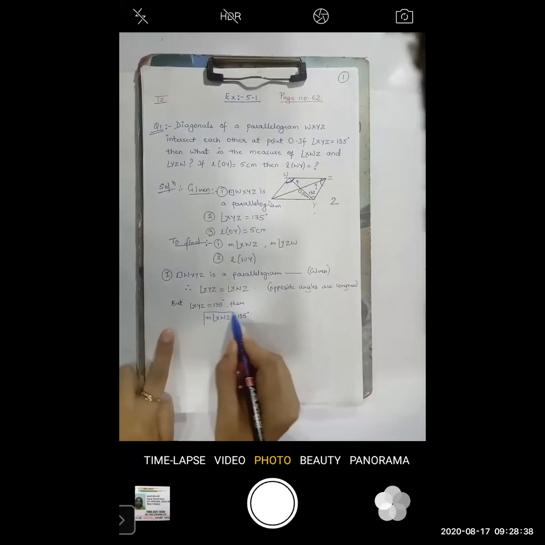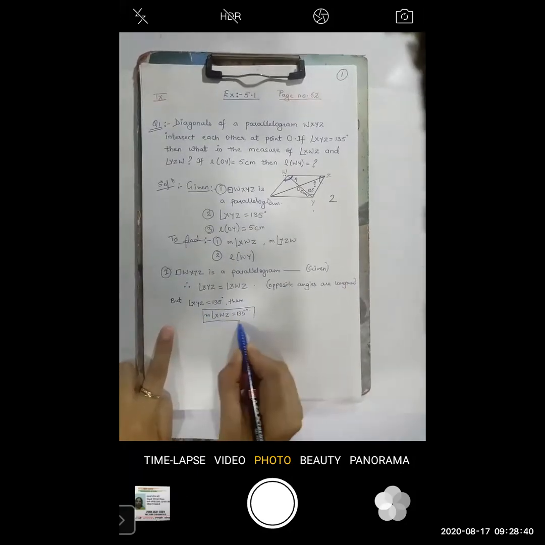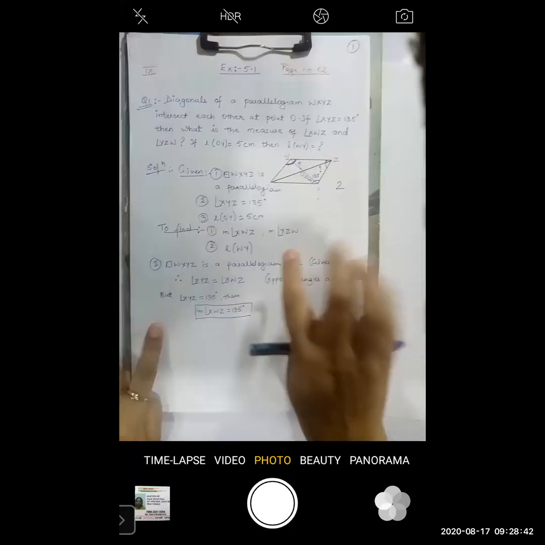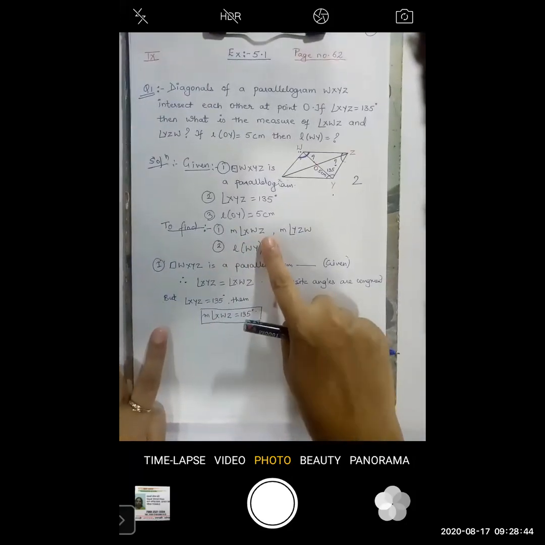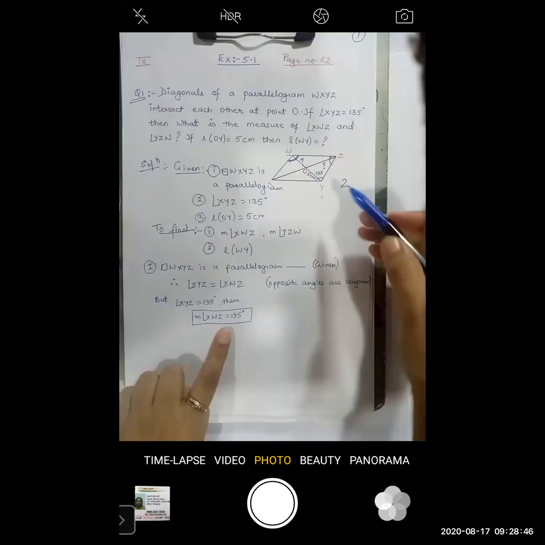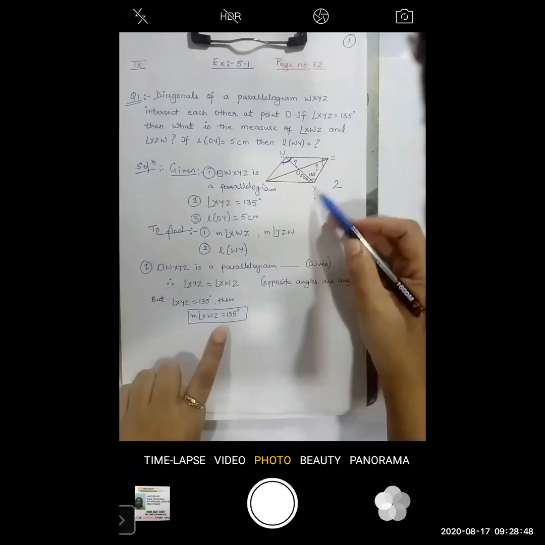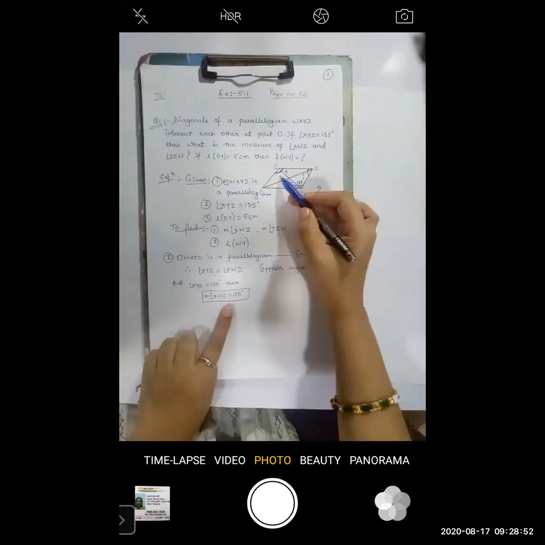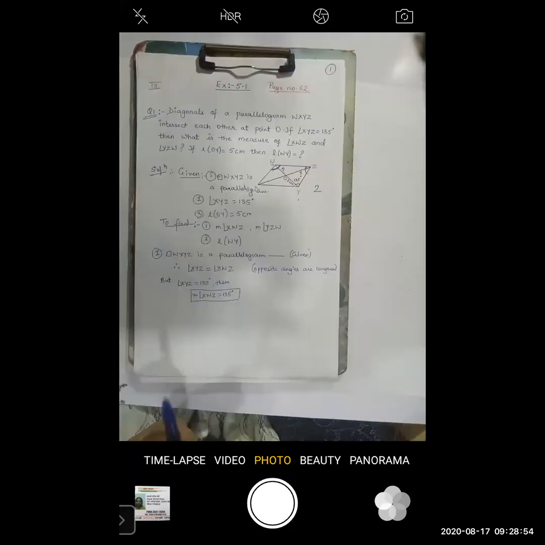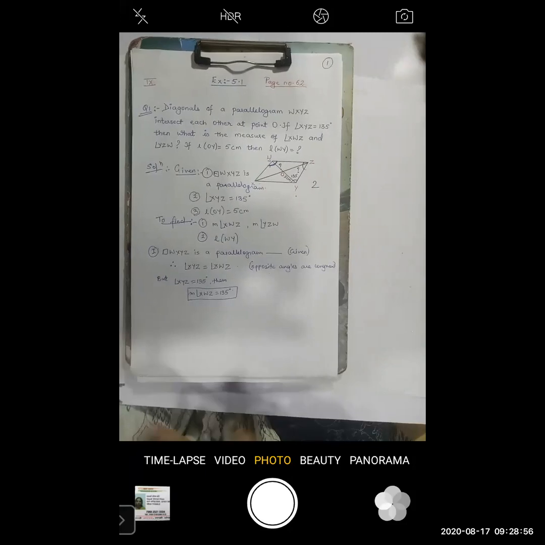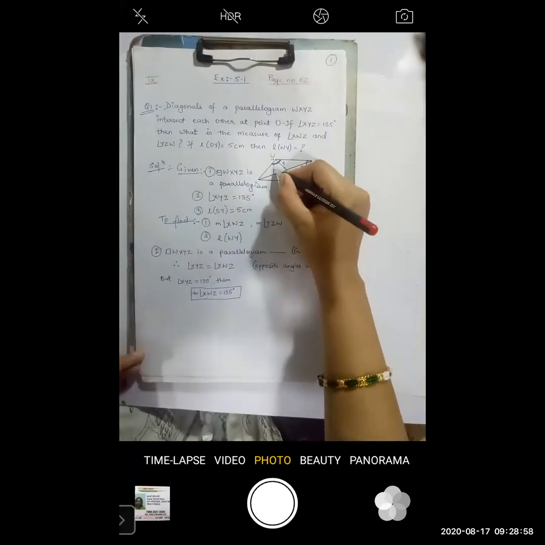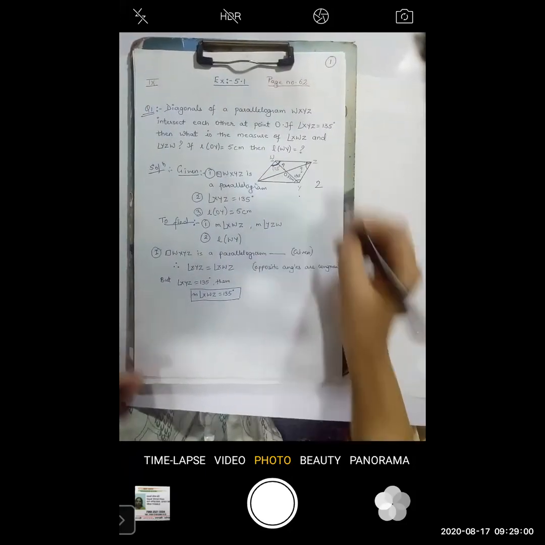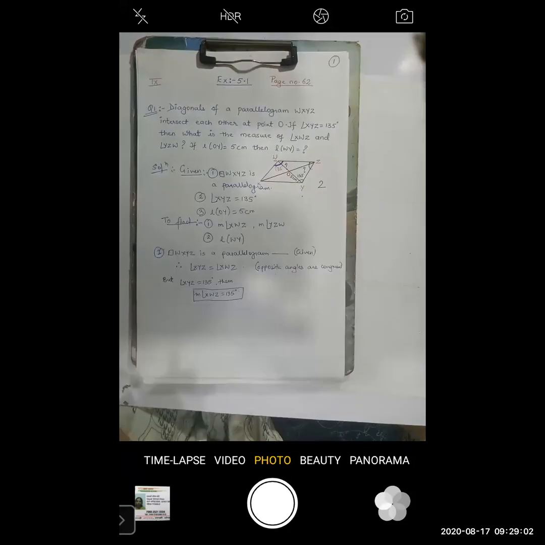That is the first answer we got. Here XYZ is 135 and XWZ is also 135. This is because of opposite angles. One property we have used over here.